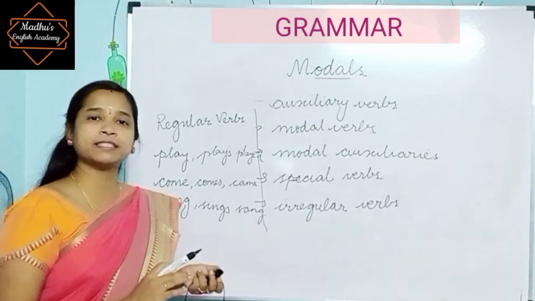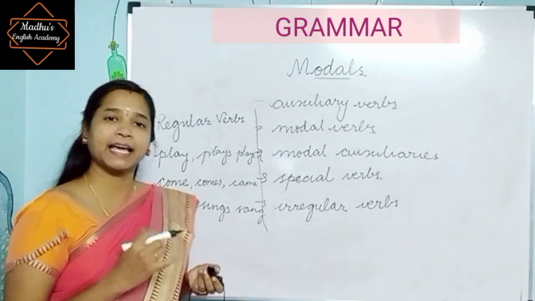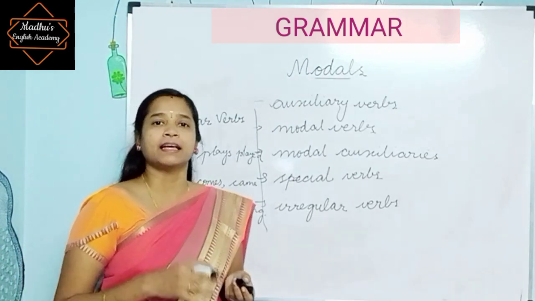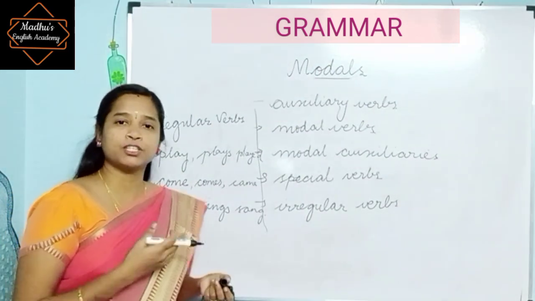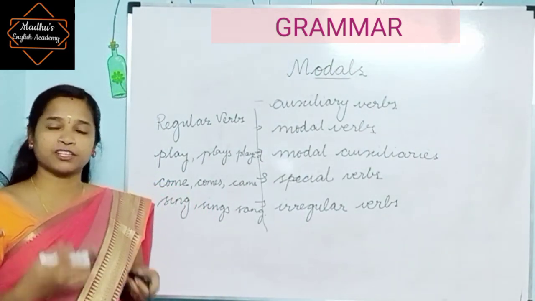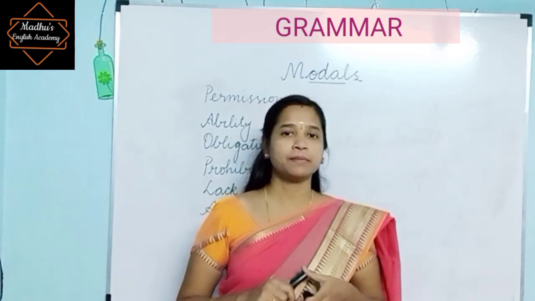Modal verbs or auxiliary verbs cannot change their forms. They are also called as helping verbs. Sometimes they help the main verb or the regular verbs to communicate their function. There are totally 9 main modals or 9 major modals.